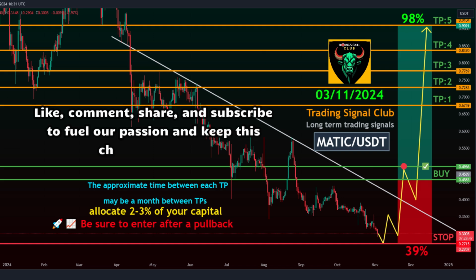Trading style, spot. Target time frame, about a month between TPs. Entry levels, 0.4585 to 0.4966.